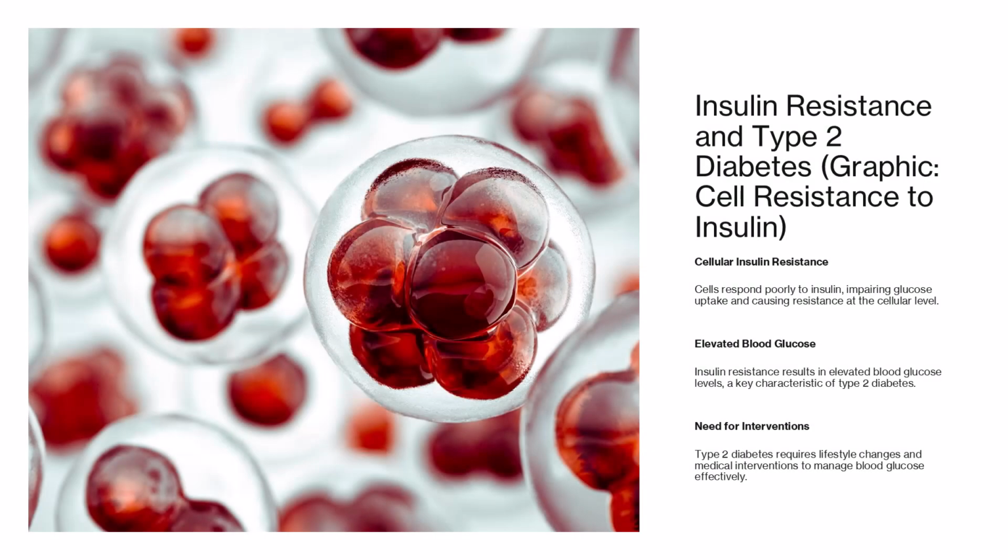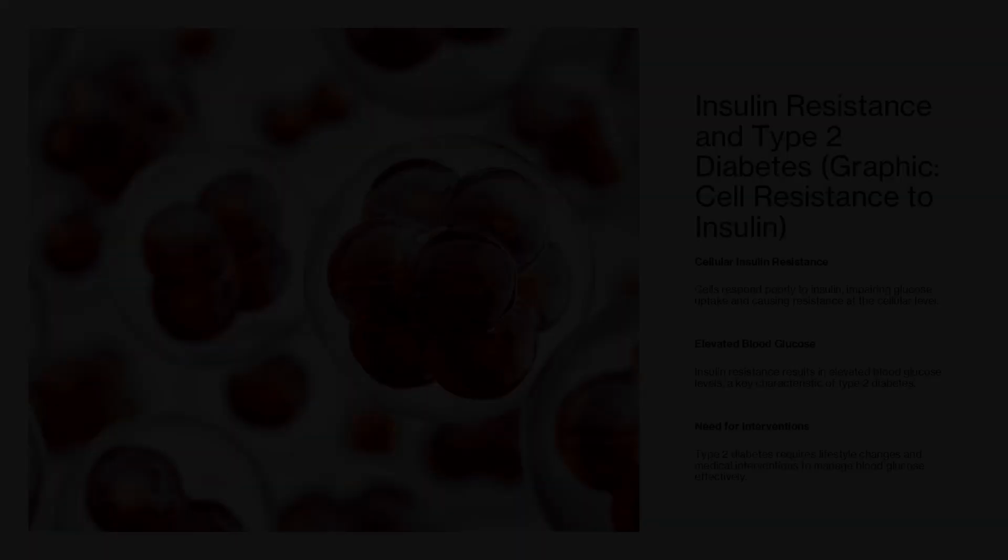Section 5. Clinical implications and disorders. Insulin resistance and type 2 diabetes. In some individuals, cells become resistant to insulin. This means they don't respond effectively, impairing glucose uptake. As a result, blood glucose remains elevated, a hallmark of type 2 diabetes. Managing this condition requires lifestyle changes, such as diet and exercise, and often medical interventions to improve insulin sensitivity.